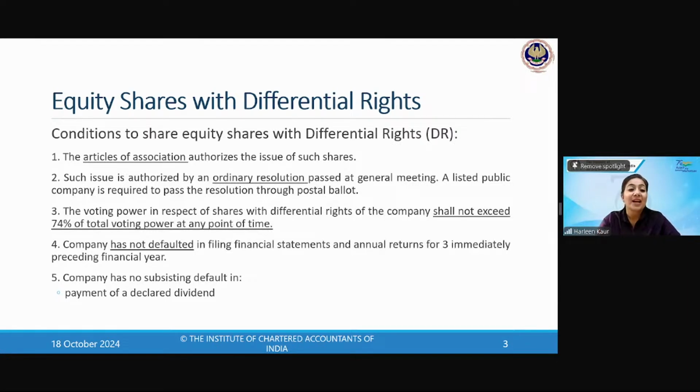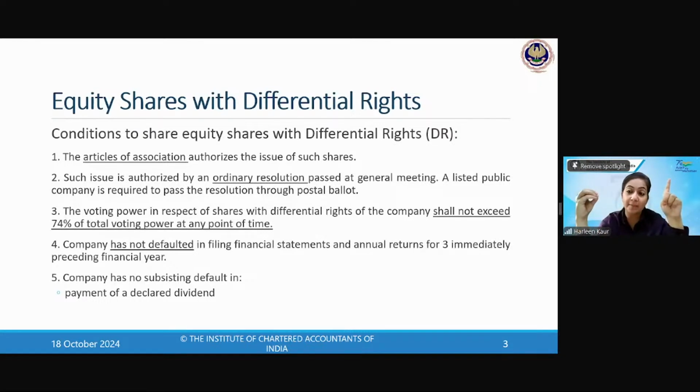Nice. Okay, so now what are the conditions? We will be dividing these conditions into different parts. The first 3 conditions talk about the kind of compliance that is required for differential rights. So number 1, the articles must authorize it, then only.